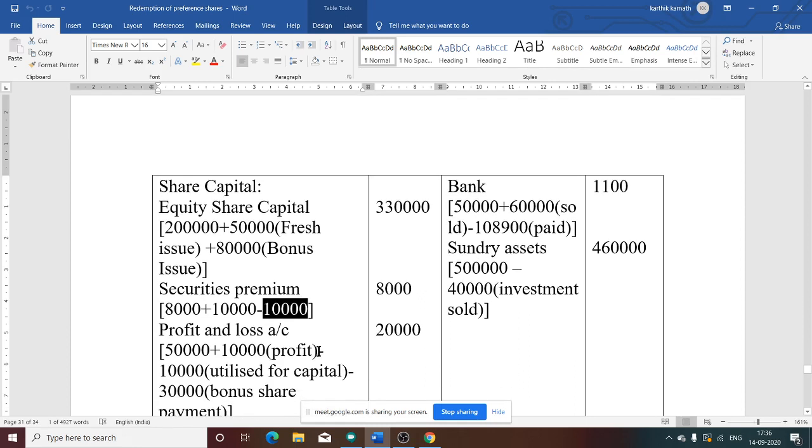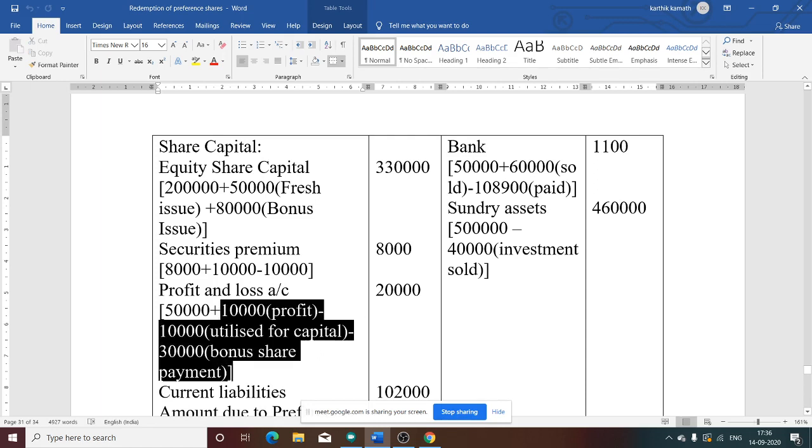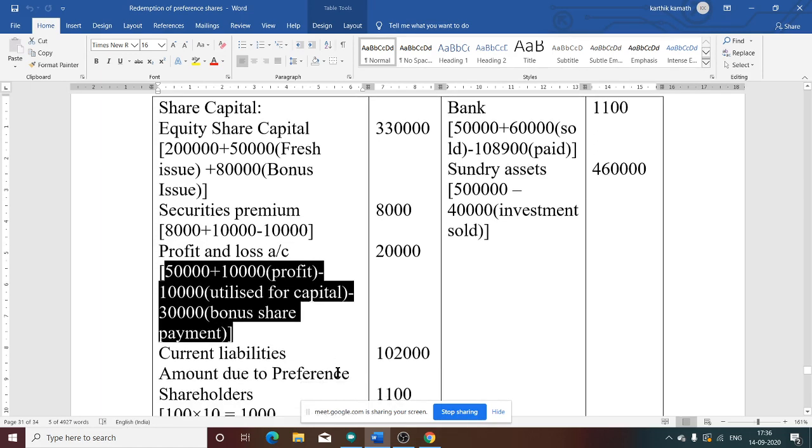Now profit and loss account. See, profit and loss account we discussed. 50,000 was there, 10,000 is a profit, total 60,000. Utilized for capital is 10,000, so now remaining is 50,000. From 50,000, bonus shares are given 30,000, so that you need to deduct. Utilized for capital you need to deduct, profit you need to add. If you do all these adjustments, you will get profit and loss account total 20,000.